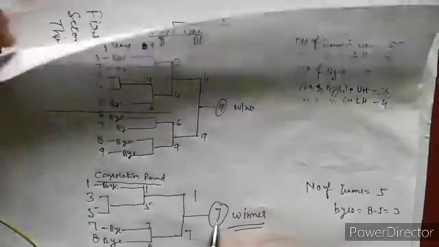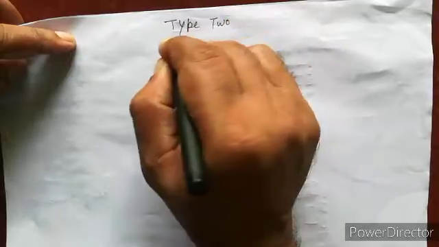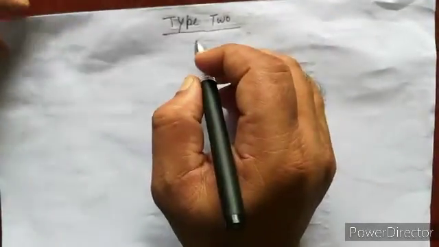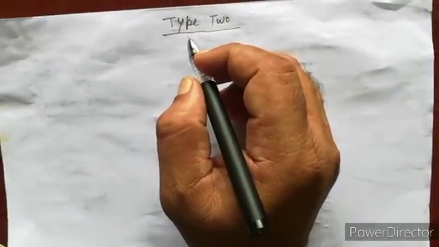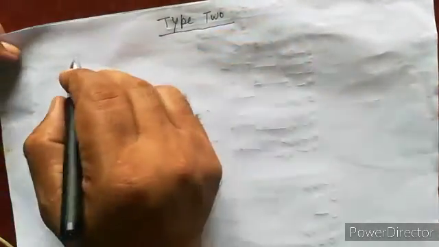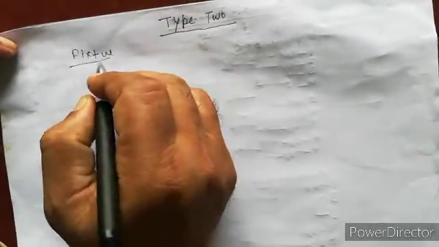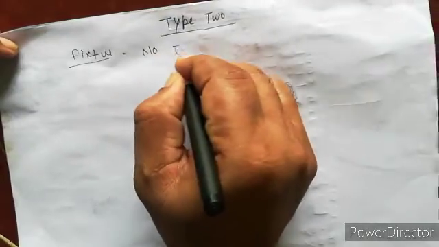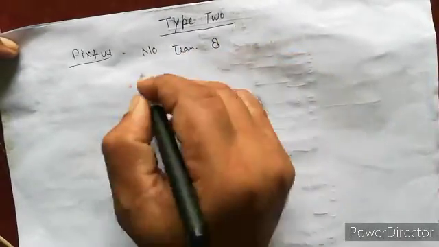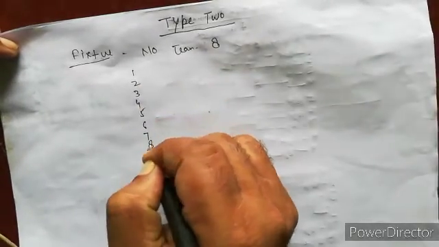Now we discuss the second type of consolation round. Fixture: number of teams 8: 1, 2, 3, 4, 5, 6, 7 and 8.